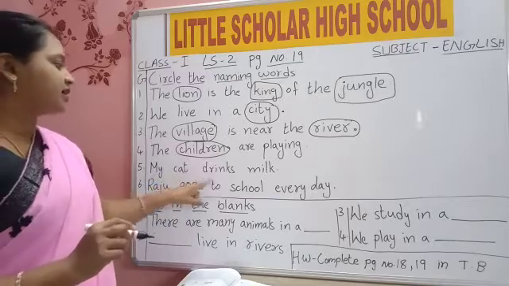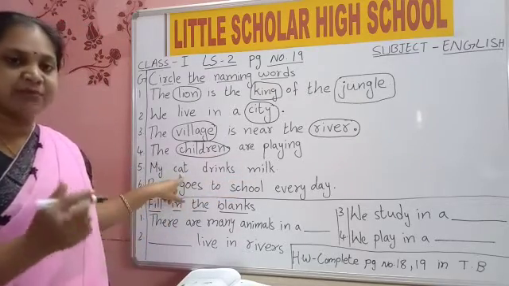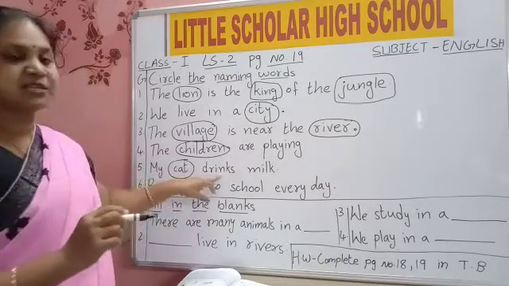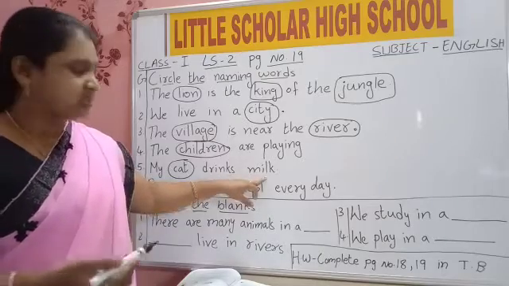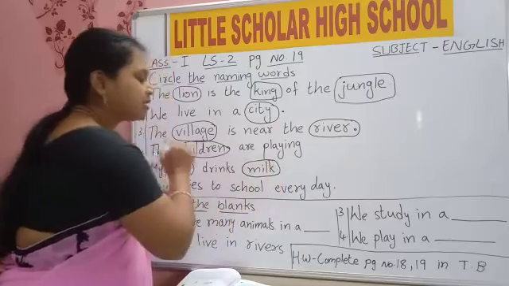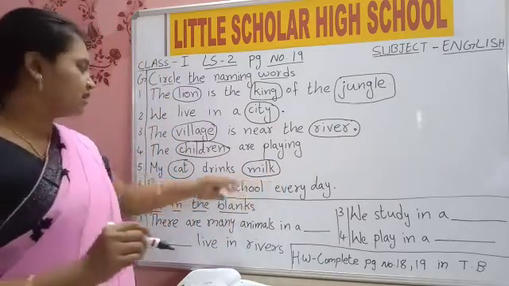My cat drinks milk. Cat is what? Name of an animal. So circle cat. Drinks is what? Action word. Milk. Yes, milk is a naming word. You all drink milk in the morning. Yes, milk is the naming word.